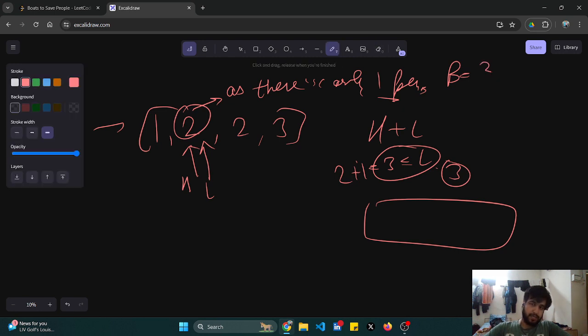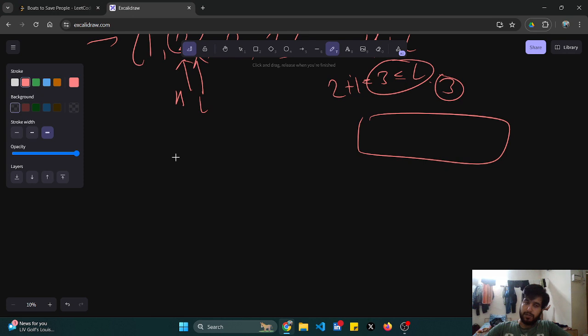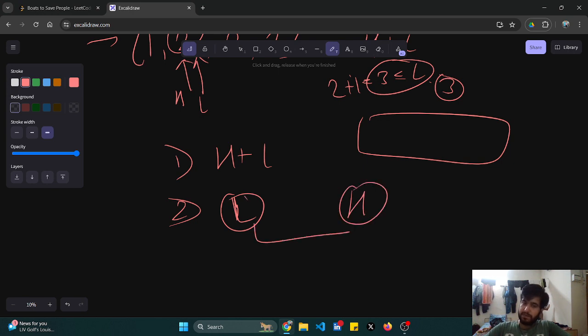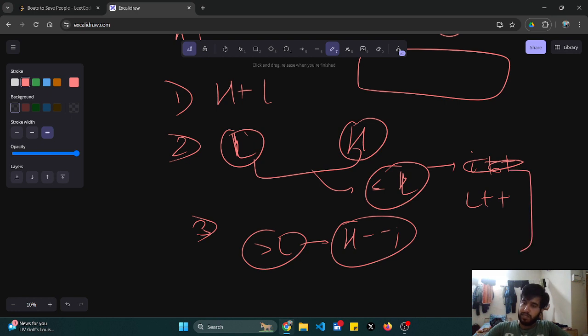So in this case, the boat count would increase. And is 3 my answer? Yes. Okay, so we are choosing the high plus low strategy. What we are doing is taking one pointer at the lowest point, one at the highest point. If the sum of them is less than or equal to the limit, then I'll increase my low pointer also. And if it is greater than the limit, then I'll simply decrease my high pointer. But in both cases, my answer or my boat counter should increase.